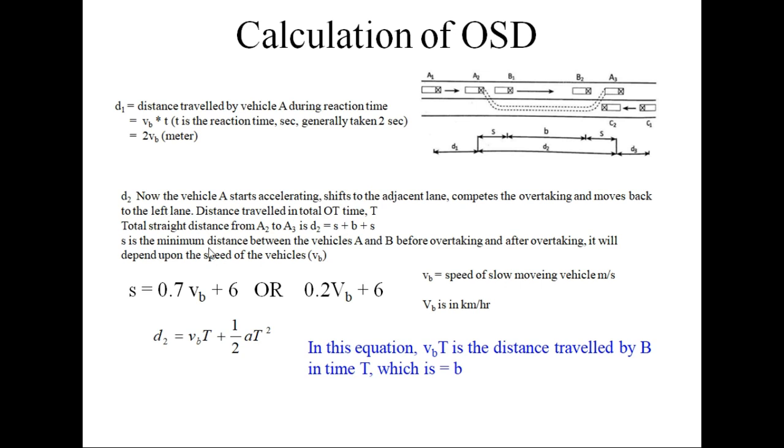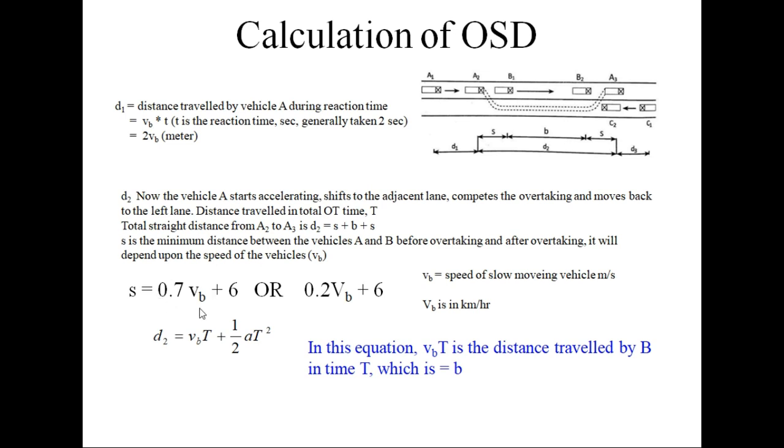where S is the minimum distance between the vehicles A and B before overtaking and after overtaking, and it will depend upon the speed of the vehicle VB. Now generally it is assumed that these vehicles will maintain a certain distance before resorting to overtaking, and that is the safe distance. So generally 6 meters is considered the car length, and in addition to car length there will be some distance which will depend upon the speed.